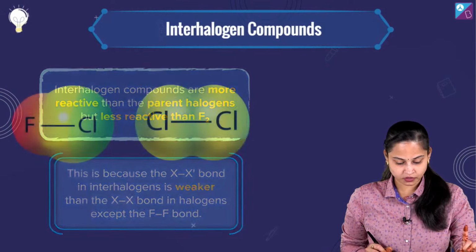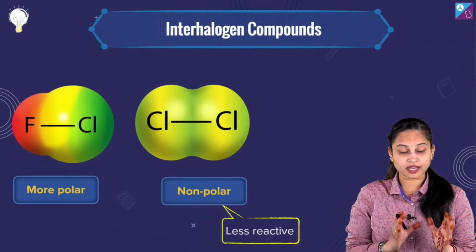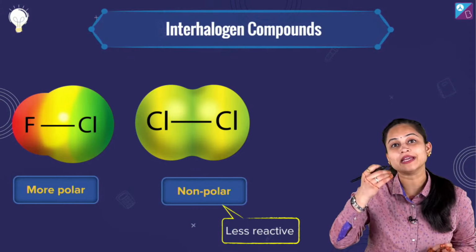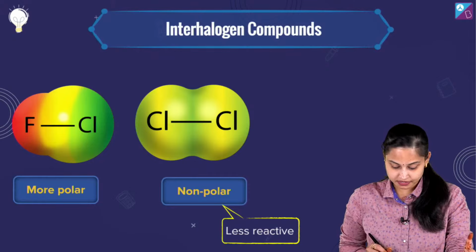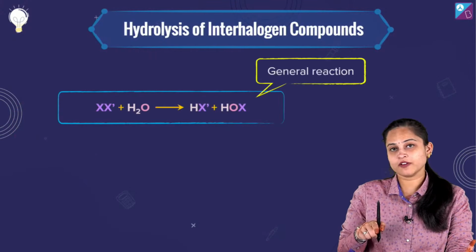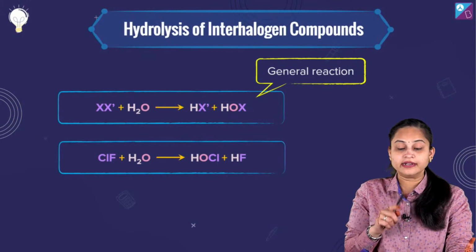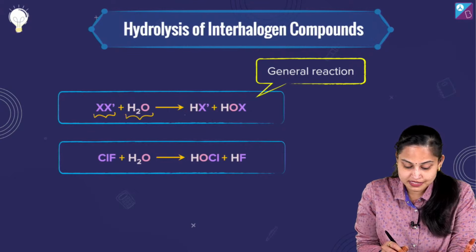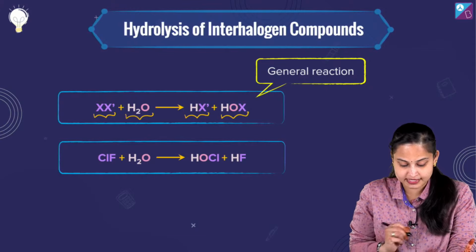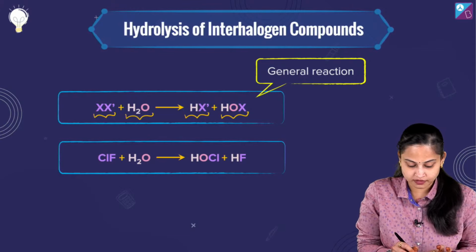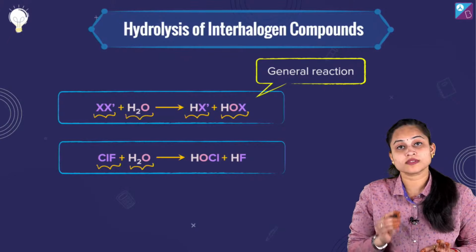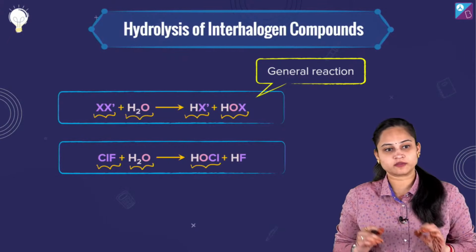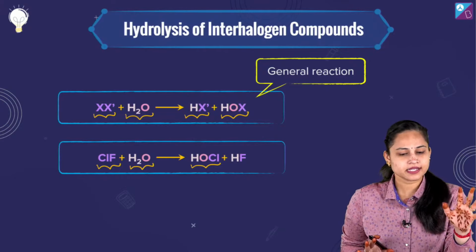Got my point? Talking about FCl, which is more polar, and ClCl, which is non-polar, so it will be less reactive. Clear? Now the hydrolysis of interhalogen compounds: XX' plus H2O gives HX' plus HOX. So here ClF undergoing hydrolysis, we are going to get HOCl and HF. Is the thing clear to you?